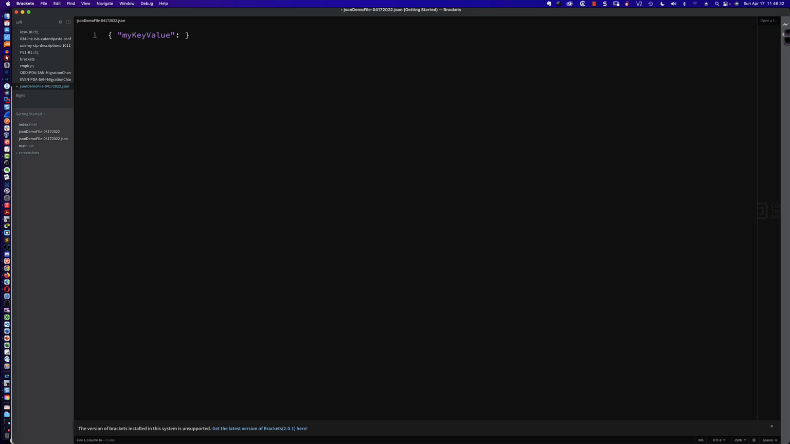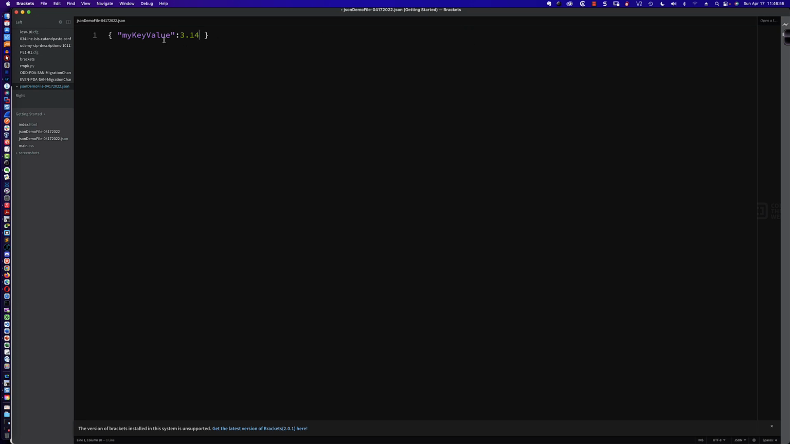We're using all of those as simply numbers. So I could say 99, or I could say 3.14. Again, JSON is going to treat those as simply numbers. They could be positive, they could be negative. And so that is the value side of that key value pair.